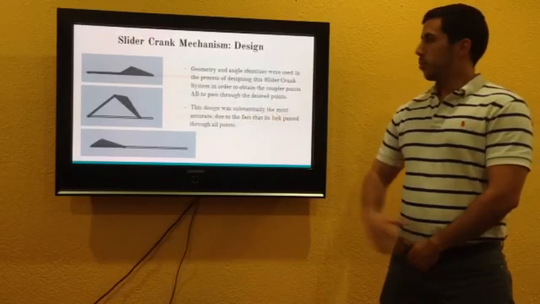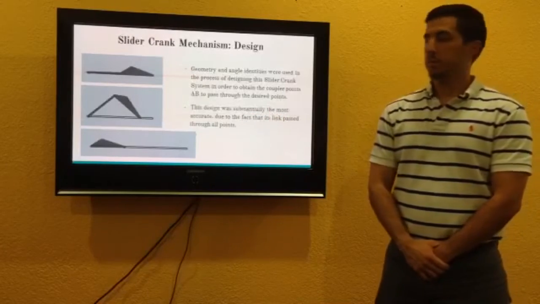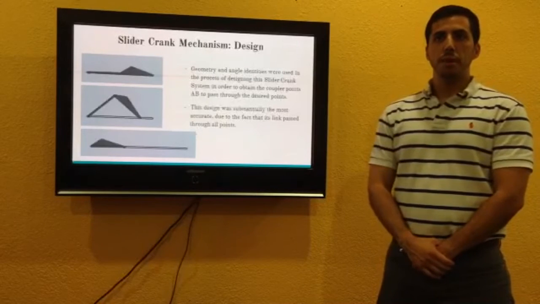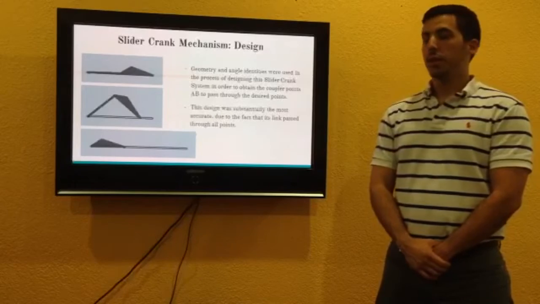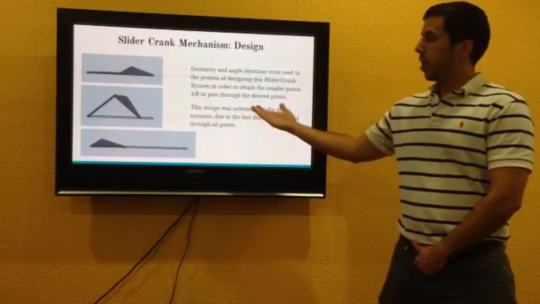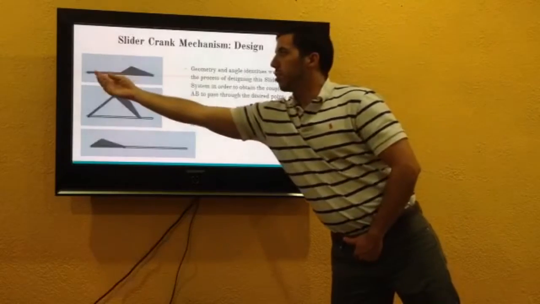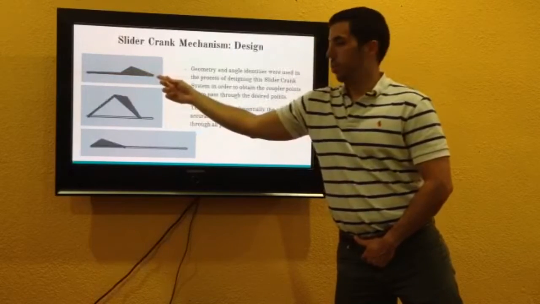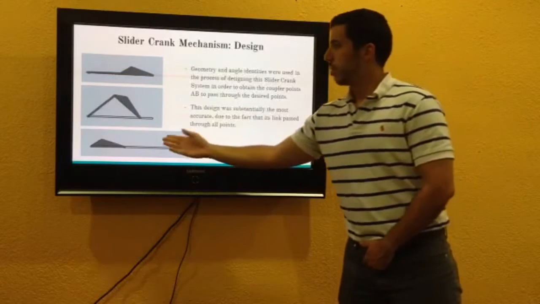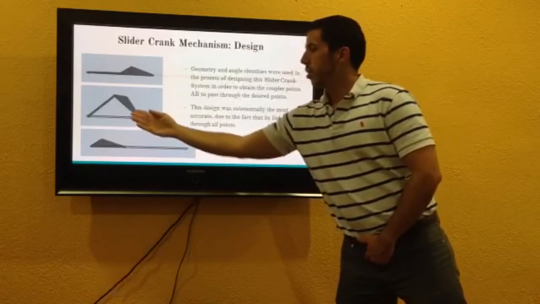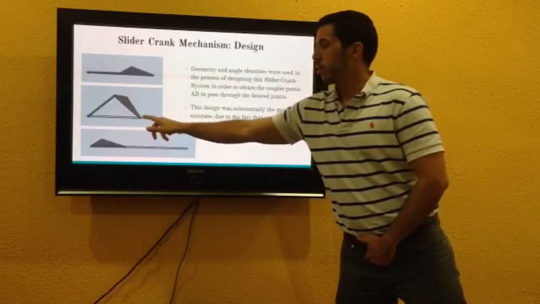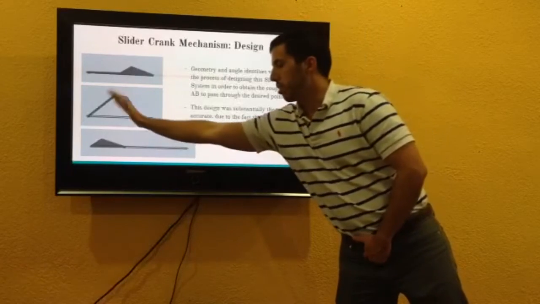In this part here, we analyzed our slider crank mechanism. We started initially on paper using just simple geometry and made sure we pass through all the points given. Initially, we have our crank with our origin here and our connecting links going to our slider point. As you can see here, as the crank revolves, the slider link moves back with the slider staying in one axis as the crank completes its full revolution.